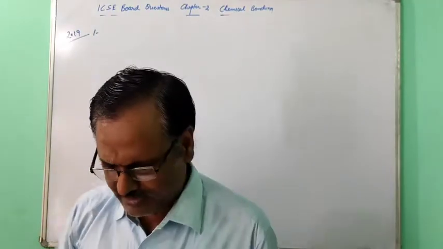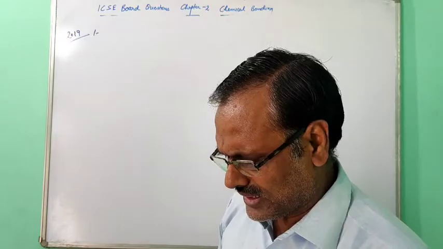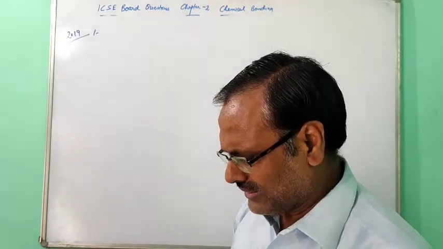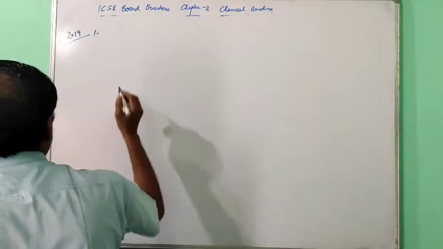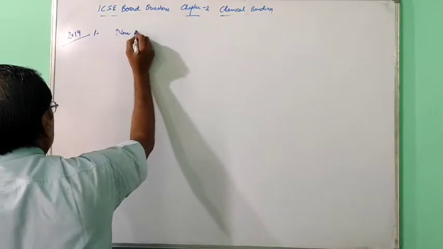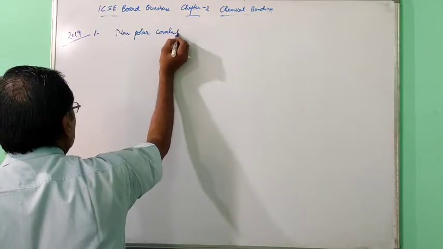Give appropriate term: the covalent bond in which the electrons are shared equally between combining atoms. So this will be non-polar covalent bond.